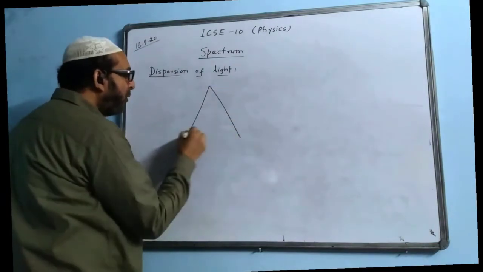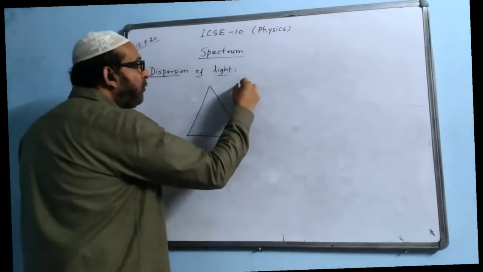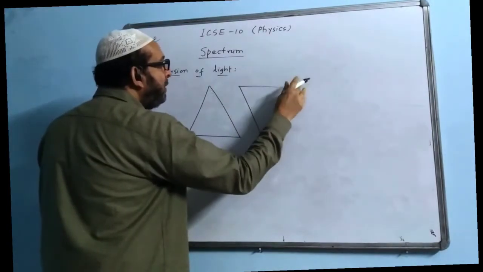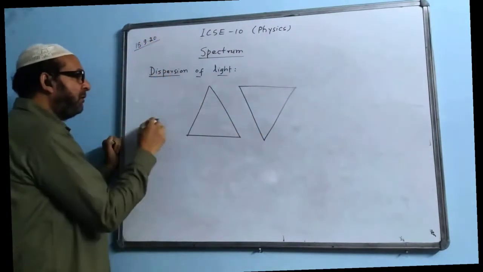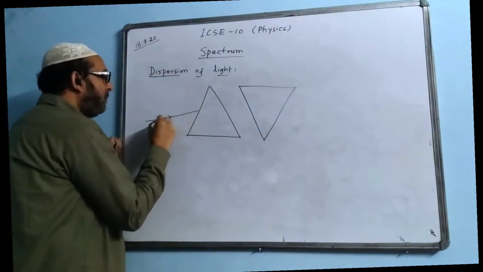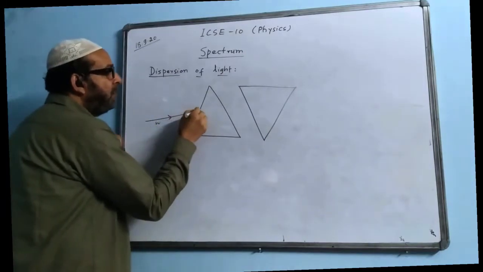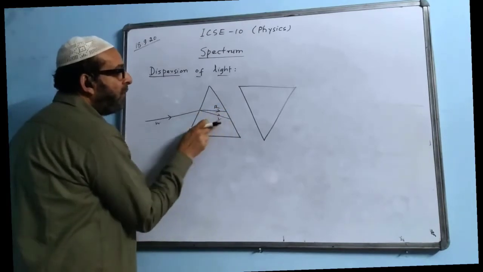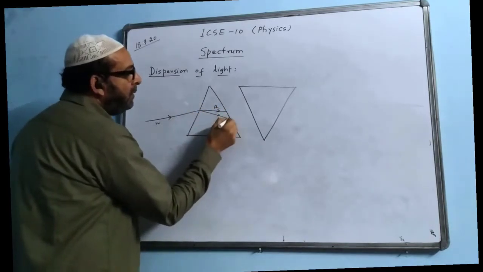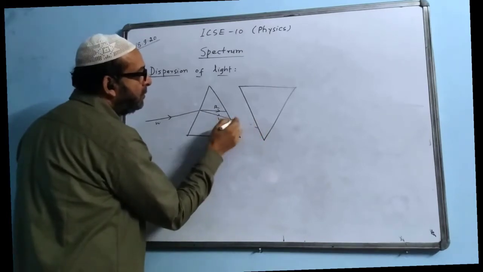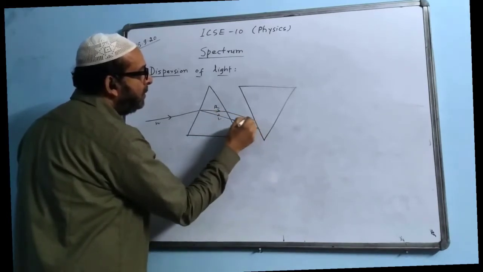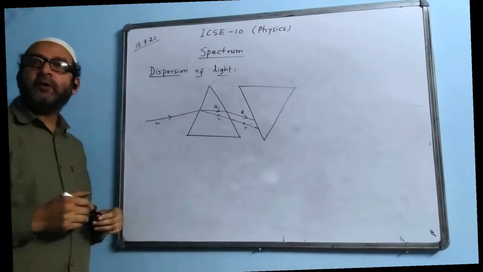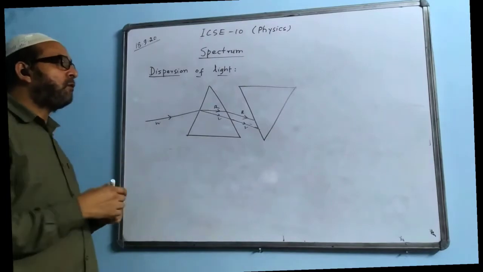In that experiment, he took a prism and he took one more prism and kept it in the opposite, reverse direction, like this. Through the first prism he passed white light and got VIBGYOR, violet at the bottom, red on top, coming here and here, violet and red, and in between other colors also coming, which I am not showing, so you may not also show.